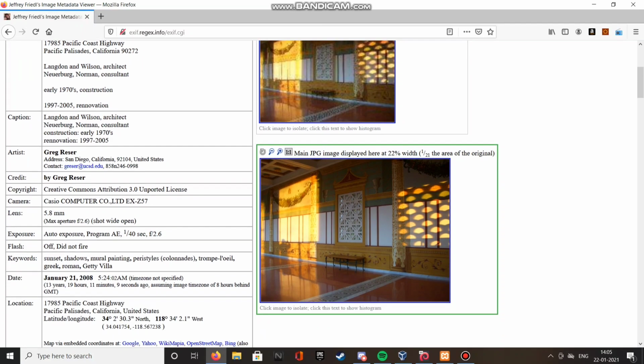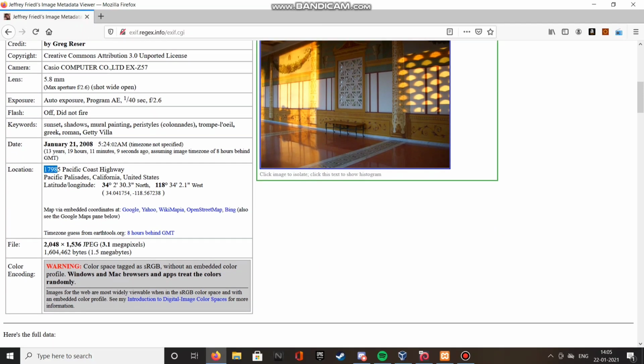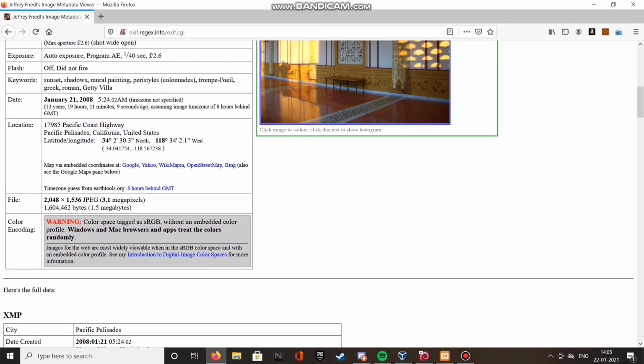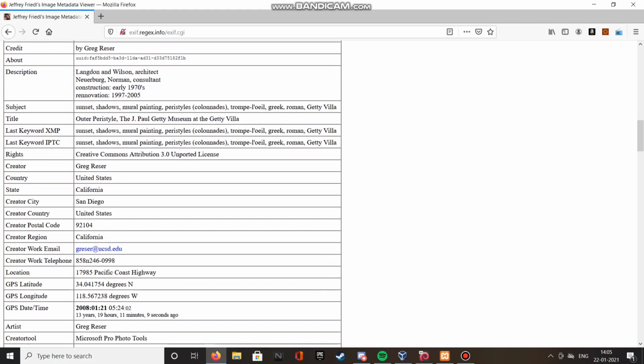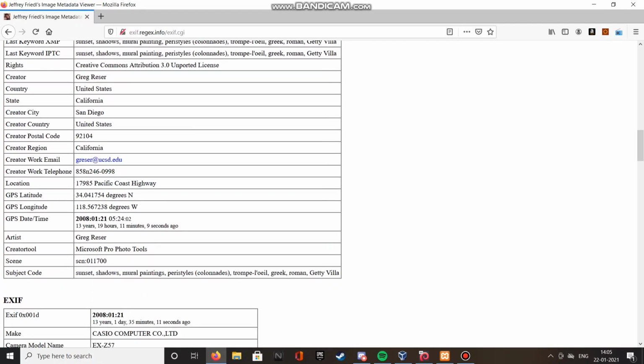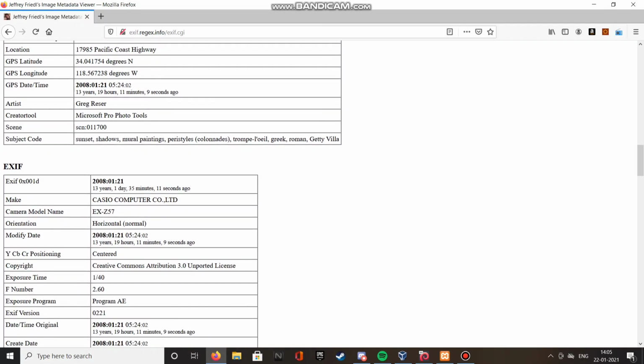Here you can see Greg is the owner of this pic, and you can see the location and GPS coordinates. If you know something about GPS coordinates, then you can find the exact location from them. GPS coordinates are the perfect way of getting someone's location. They are exact to the point.